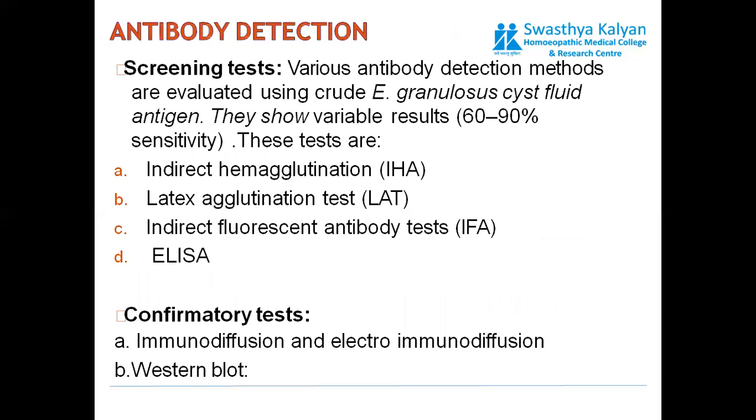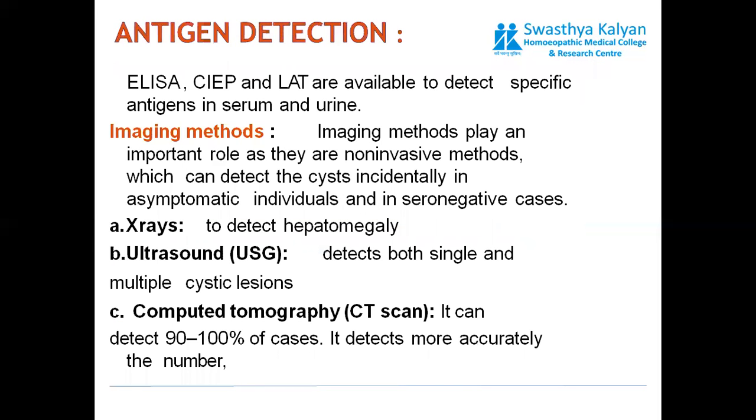Antibody detection is also done. Various antibody detection methods are used for Echinococcus granulosus cyst fluid. These tests are indirect hemagglutination, latex agglutination test, indirect fluorescent antibody test, and ELISA. Western blot, immunodiffusion, and electroimmunodiffusion serve as confirmatory tests.